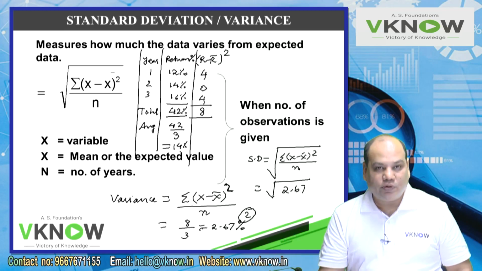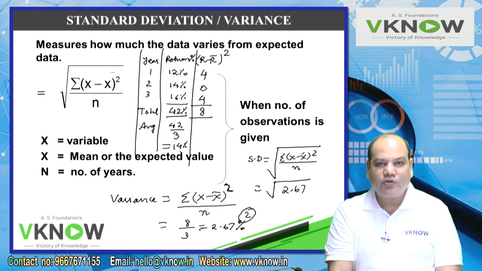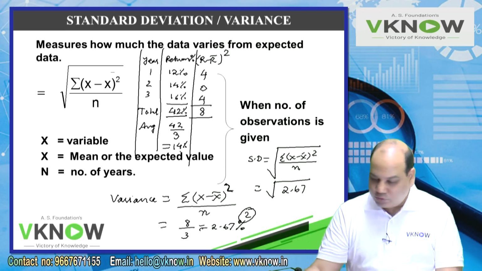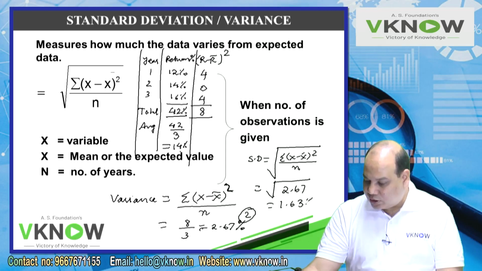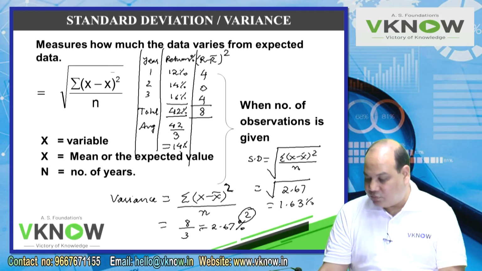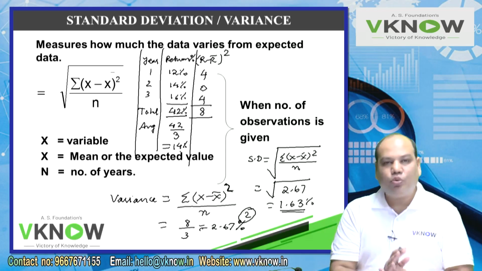So what happens when I take the square root? The square sign goes away, and we get the answer in the same unit in which the data is expressed. So now you take 2.67 and press square root. That comes to 1.63. So I can write 1.63%. This is the answer. A good student will write r minus r bar squared, then the variance for this question is 2.67% square and the standard deviation is 1.63%. 1.63 is simple to understand.